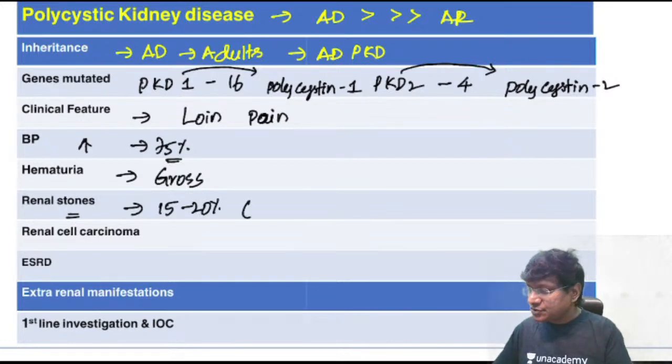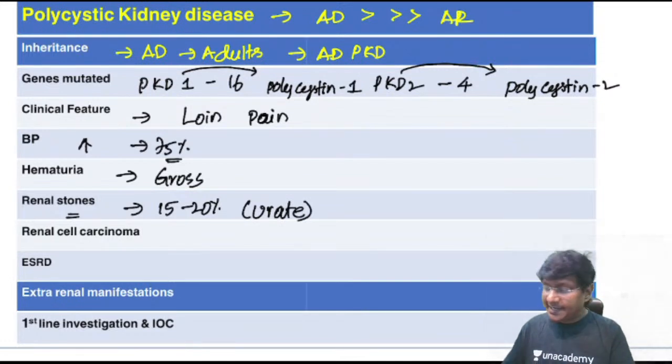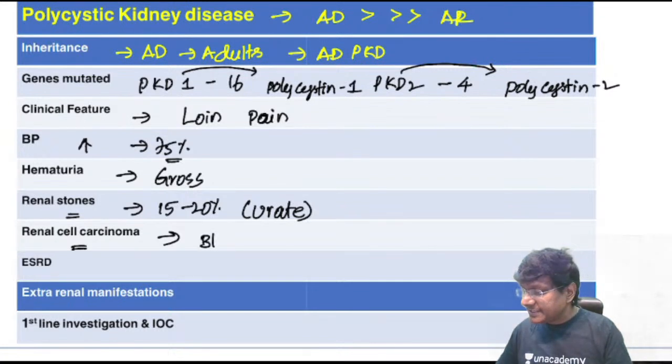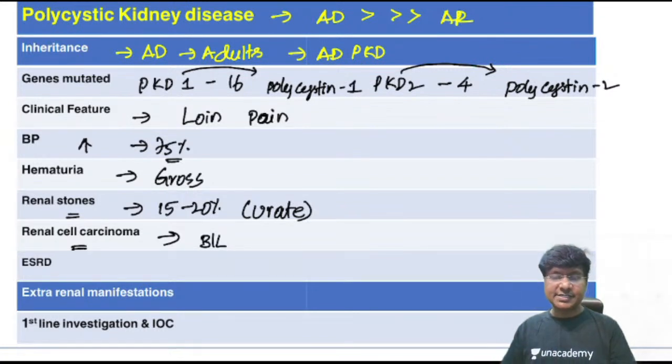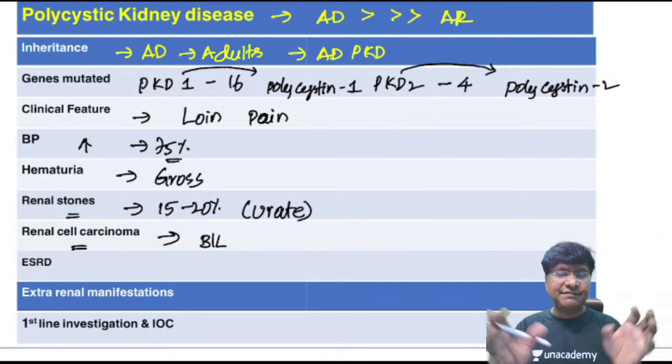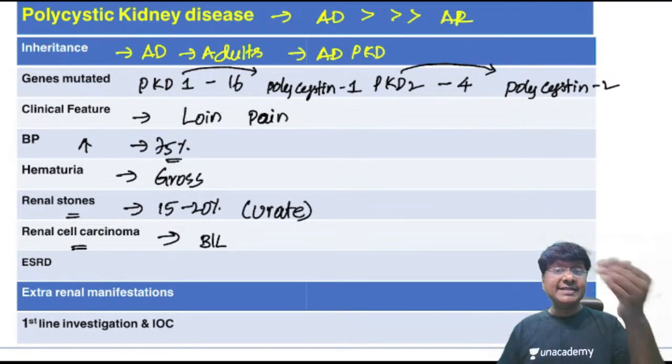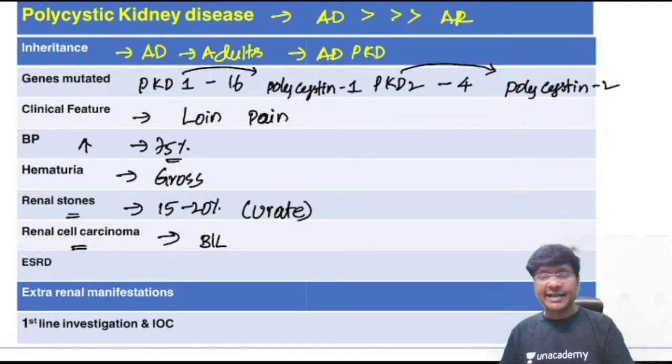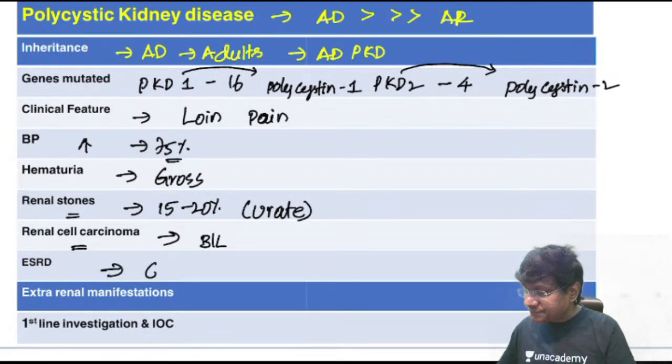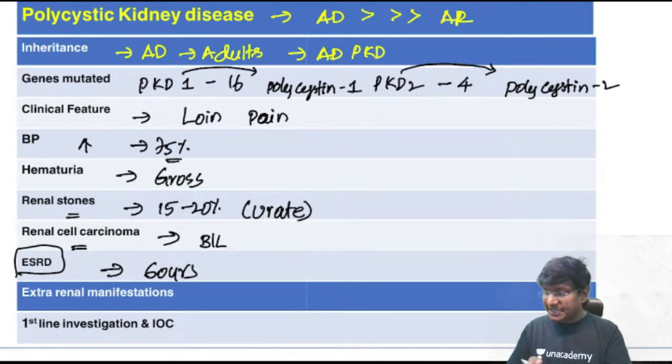And what type of renal stone will be this? It is the urate stone. And coming to renal cell carcinoma, see, the incidence of renal cell carcinoma increases when there is bilateral polycystic kidney disease. That means if there is formation of cysts in both the kidneys, the incidence of renal cell carcinoma is very high. And by the age of 60 years, they develop end-stage renal disease.